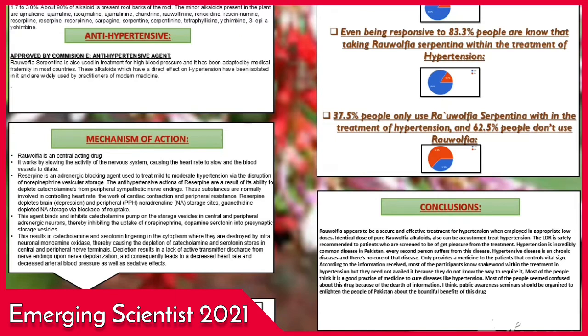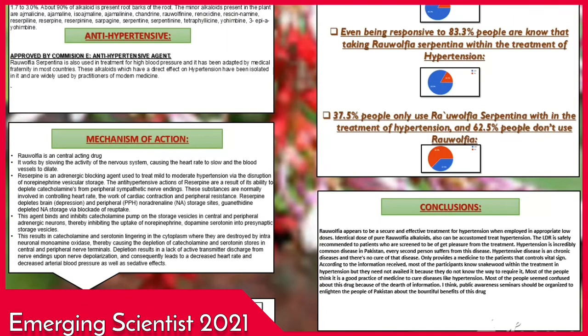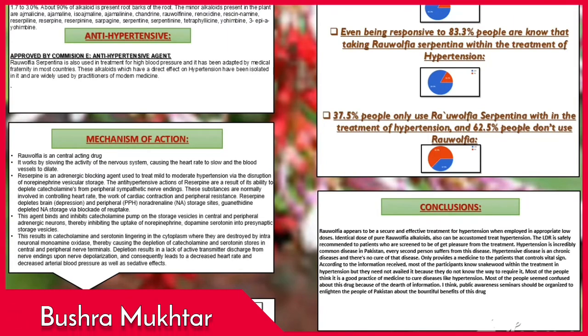These substances are normally involved in controlling heart rate, the work of cardiac contraction, and peripheral resistance. Reserpine depletes brain, depression, and peripheral noradrenaline storage sites. This agent binds and inhibits the catecholamine pump on the storage vesicle in central and peripheral adrenergic neurons, thereby inhibiting the uptake of norepinephrine, dopamine, and serotonin into presynaptic storage vesicles.